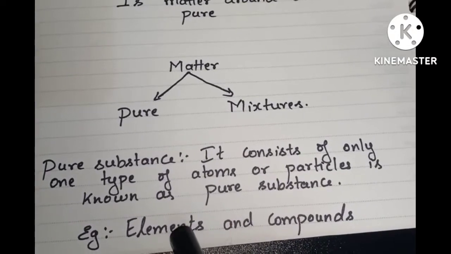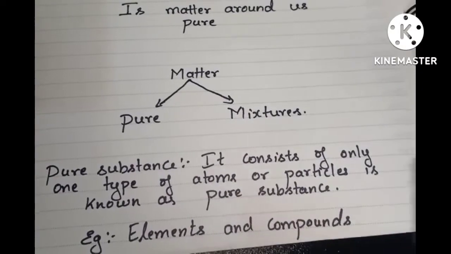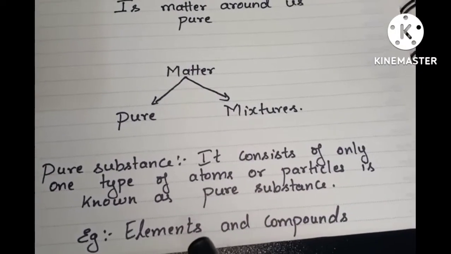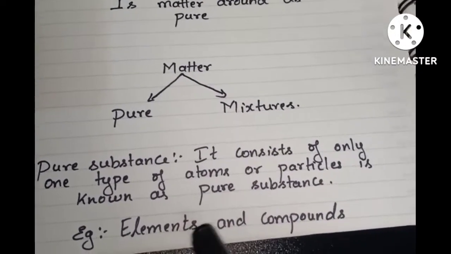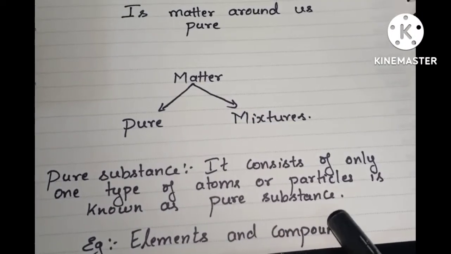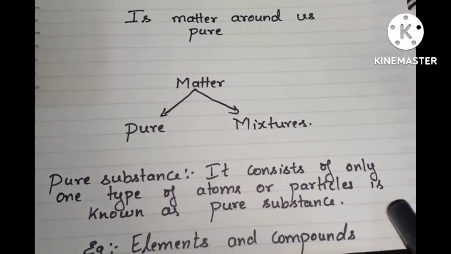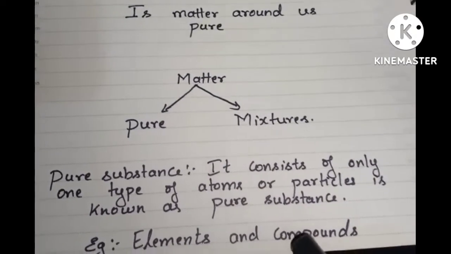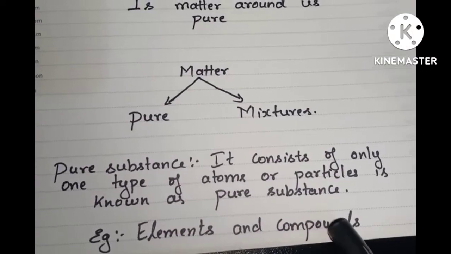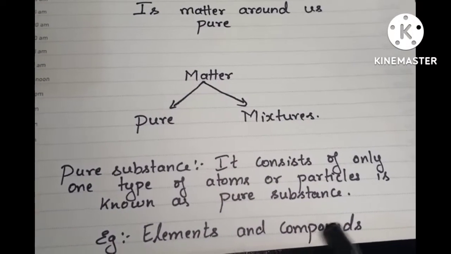What are elements? Elements are substances made up of only one type of atom. Example, metals come under elements. Compounds are substances made up of two or more types of atoms in definite proportion.